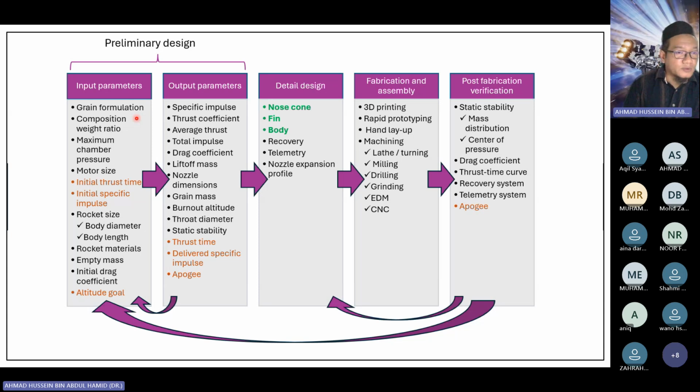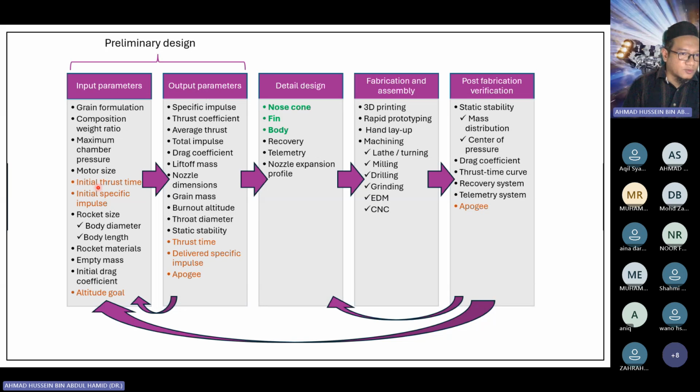And we have a few options of formulation, but the first consideration is the safety, and then the cost and the availability of the raw material. Okay, and we do a lot of R&D to find the best composition weight ratio for our application and so on. And then from this, we also do mathematical prediction of the initial thrust time curve, the initial specific impulse, and also altitude goal, the one colored orange here. Okay, so these are our initial performance.